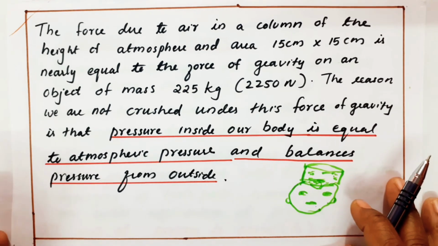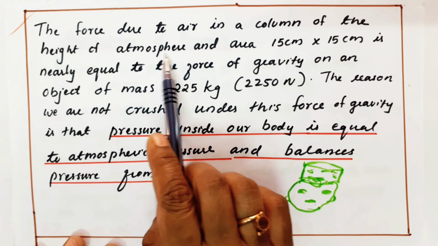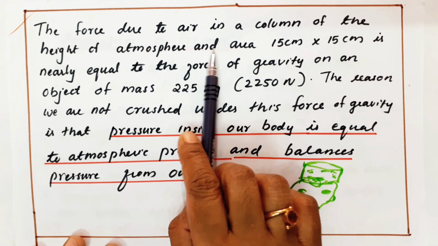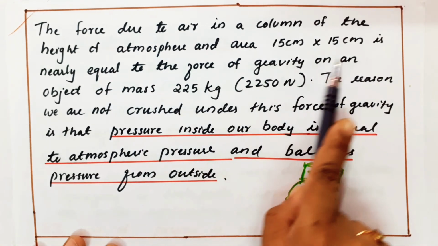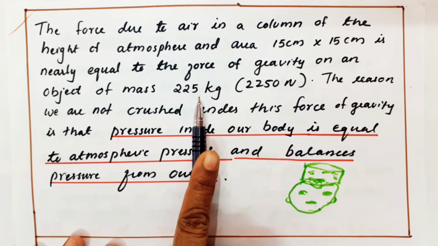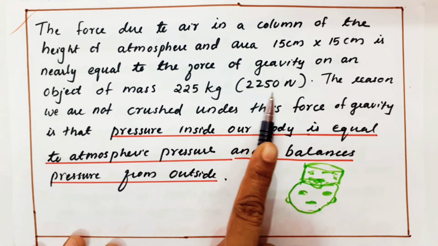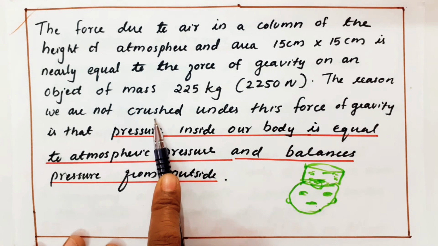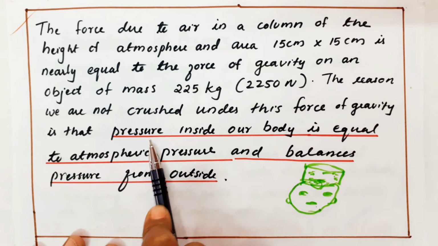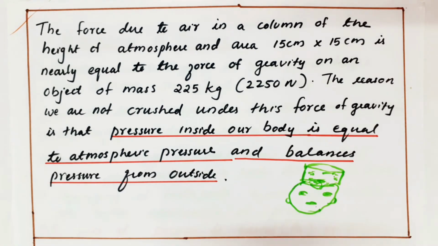We are taking an example: the force due to air in a column of the height of the atmosphere and an area of 15 by 15 centimeters is nearly equal to the force of gravity on an object of mass 225 kg, that is 2250 Newton. The reason we are not crushed under this force is that the pressure inside our body is equal to atmospheric pressure and balances the pressure from outside.